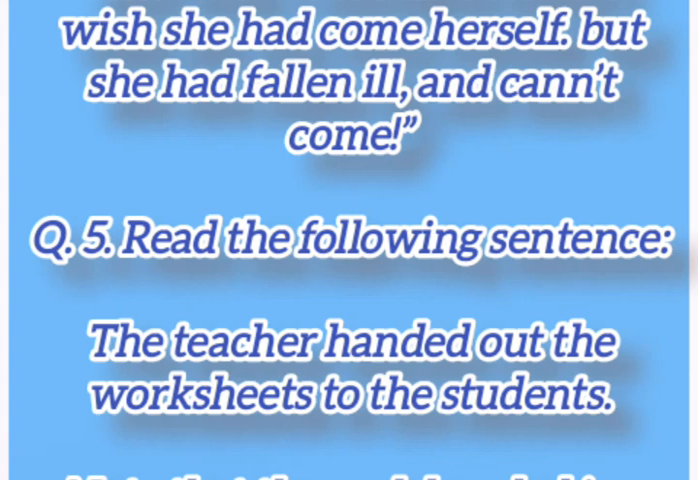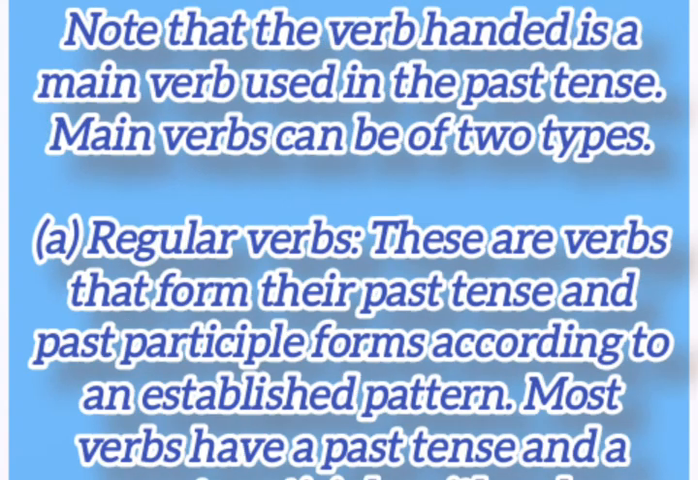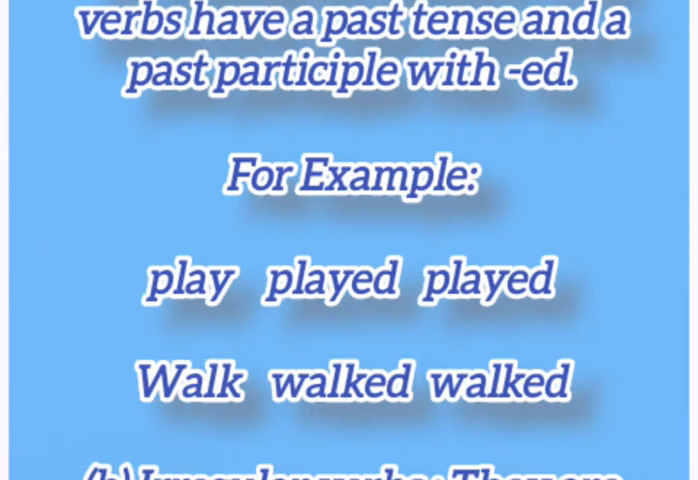Q5. Read the following sentence. The teacher handed out the worksheets to the students. Note that the verb handed is a main verb used in the past tense. Main verbs can be of 2 types. A. Regular verbs. These are verbs that form their past tense and past participle forms according to an established pattern. Most verbs have a past tense and a past participle with -ed. For example, play, played, played; walk, walked, walked.